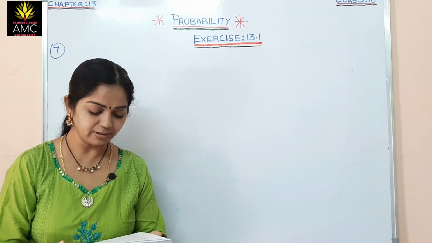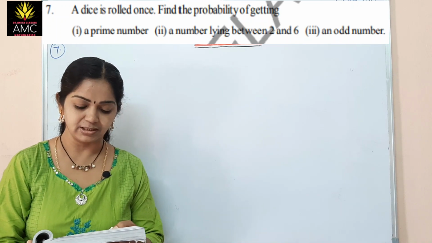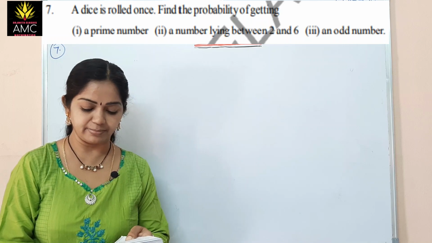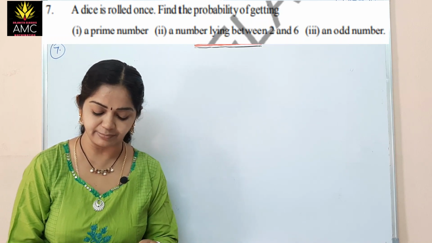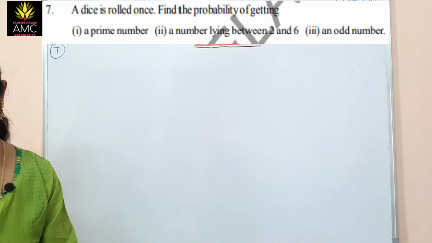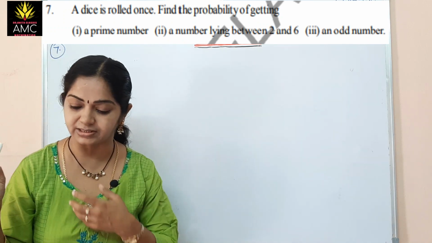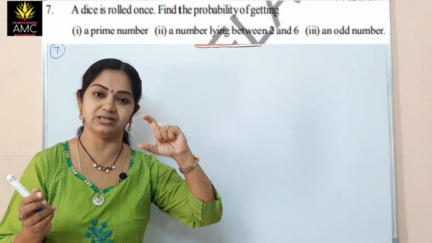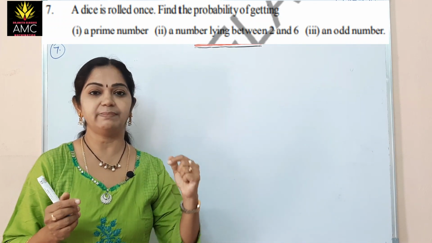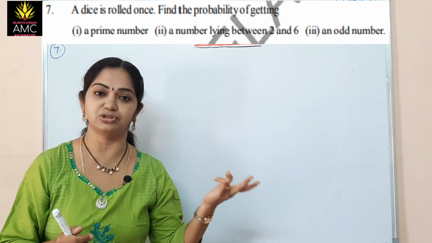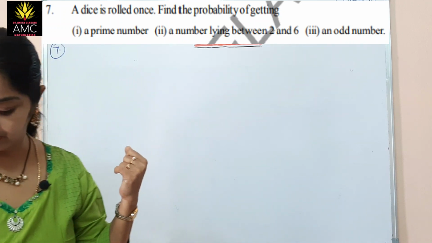Now the seventh one, a die is rolled once. Find the probability of getting: the first part is a prime number, the second is a number lying between 2 and 6, and the third part is an odd number. Here the question is, a die is rolled once. Okay, the possible outcomes when a die is rolled, because the die is cuboidal in shape, it has 6 faces and also 6 possibilities, 1, 2, 3, 4, 5 and 6, right.